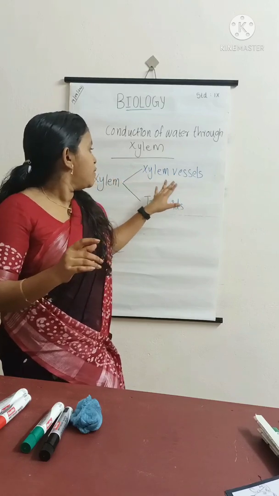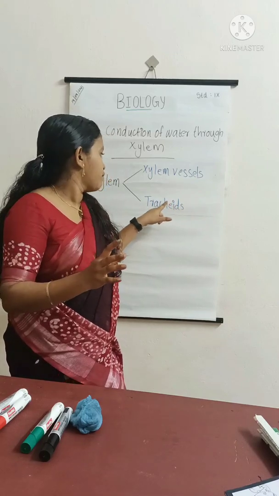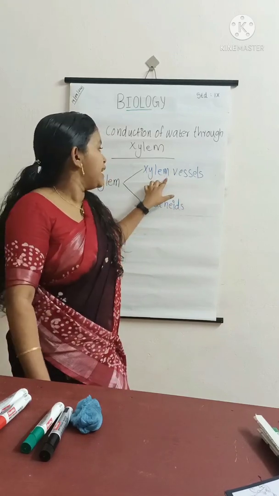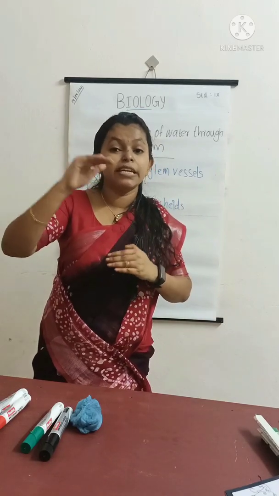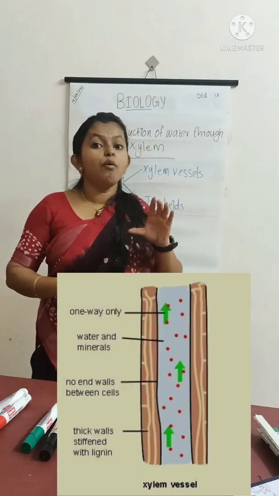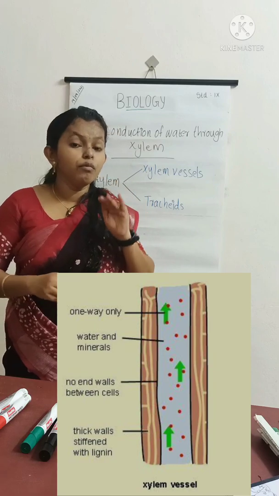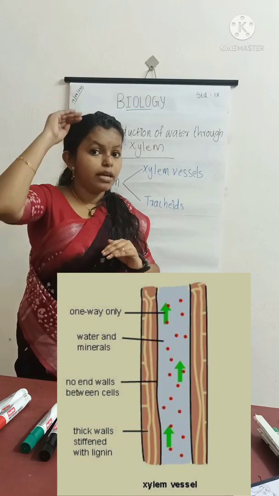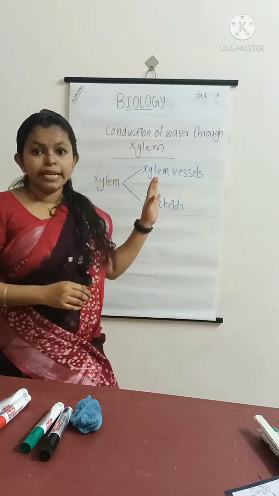Xylem vessels are responsible for the conduction of water against gravity. In xylem vessels, the movement of water is one way, that is, water only moves from the root to the leaves. Is this clear?